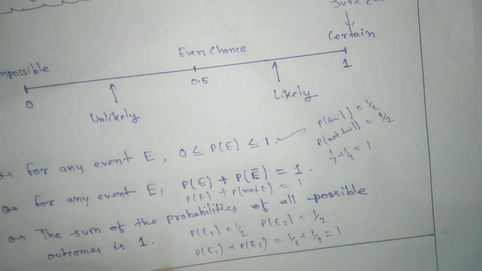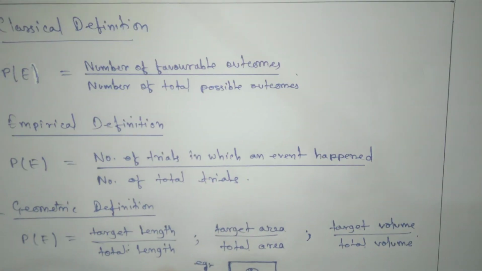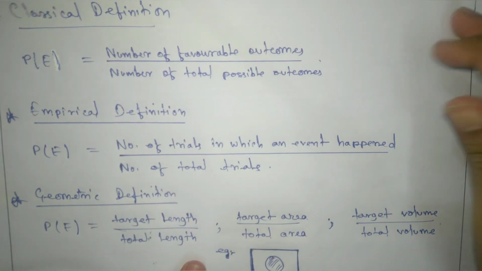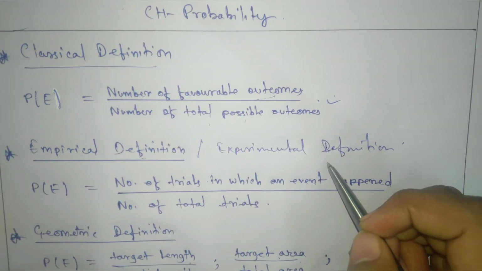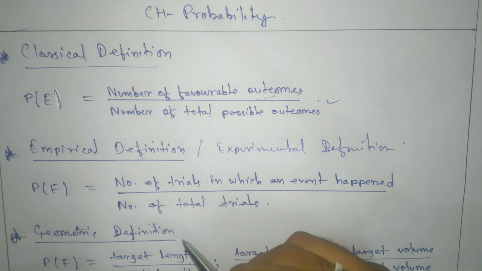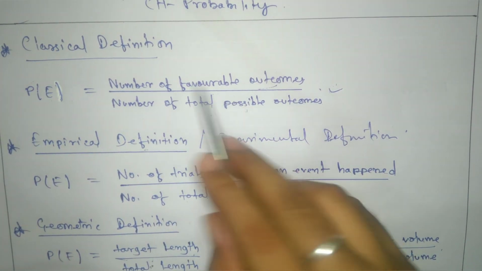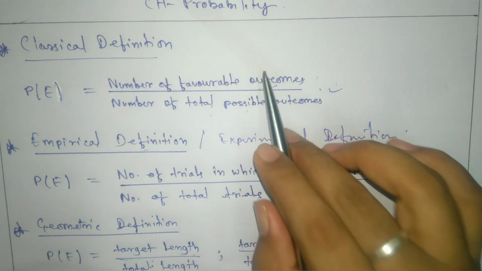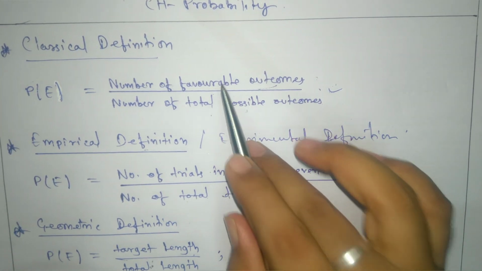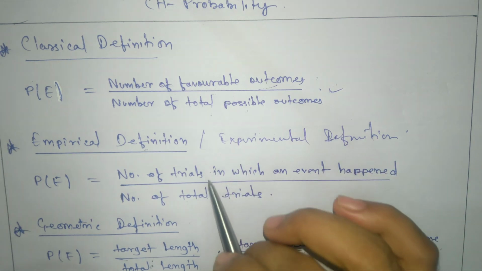Now we'll see the definitions. This is our definition for classical probability. The definition we had in class 9 was different, so you can see the difference. This definition is valid for equally likely outcomes, while that one is not based on equally likely outcomes.